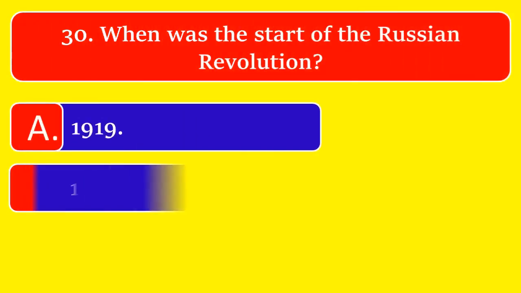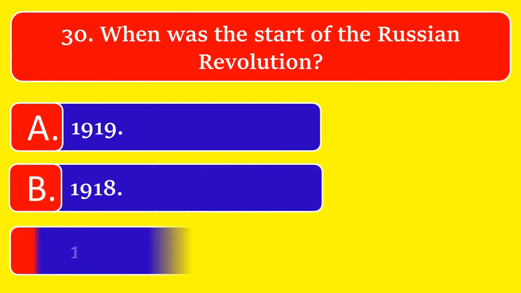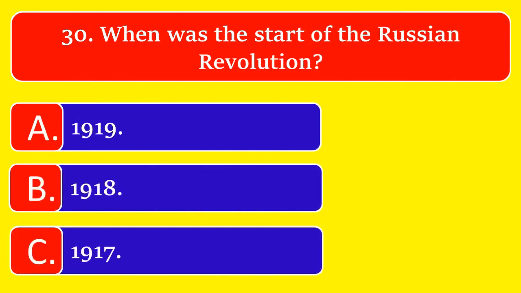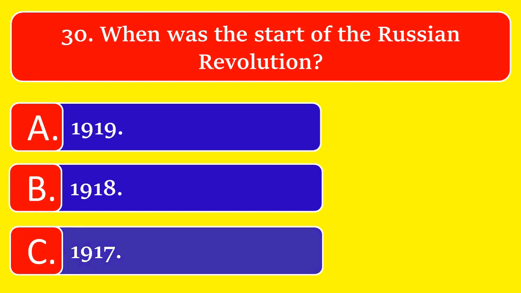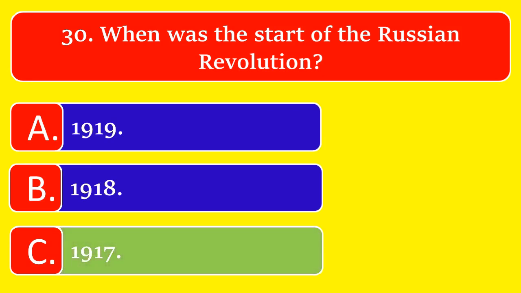When was the start of the Russian Revolution? Option A, 1919. Option B, 1918. Or option C, 1917. The great answer is option C, 1917.